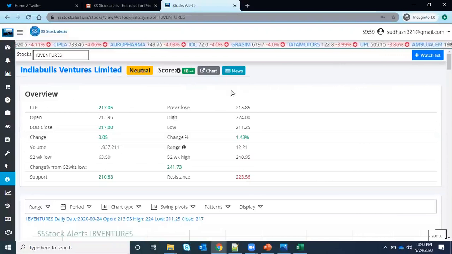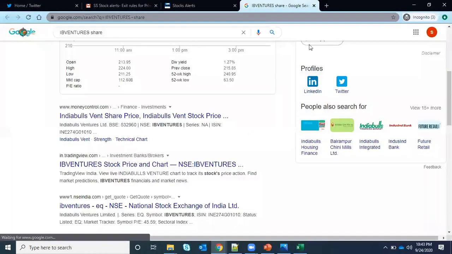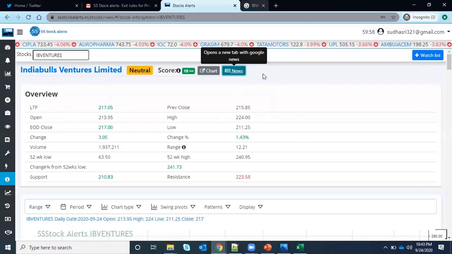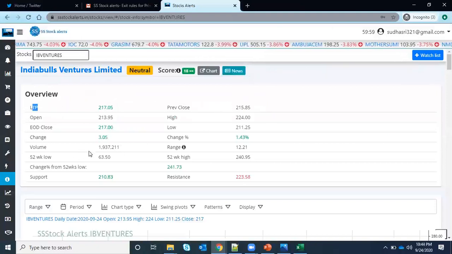And suppose I want to see some full information, this is just a Google search, and you can just click on the news. So it is not from my side. The most important thing here is that from this page you can also see the percentage it has given from its 52 week low. This stock has given 240 percent from its 52 week low. You can see the 52 week low is 63 and the high is 240, but the current close is 217. So from 63 to 217, it has given this much percentage.